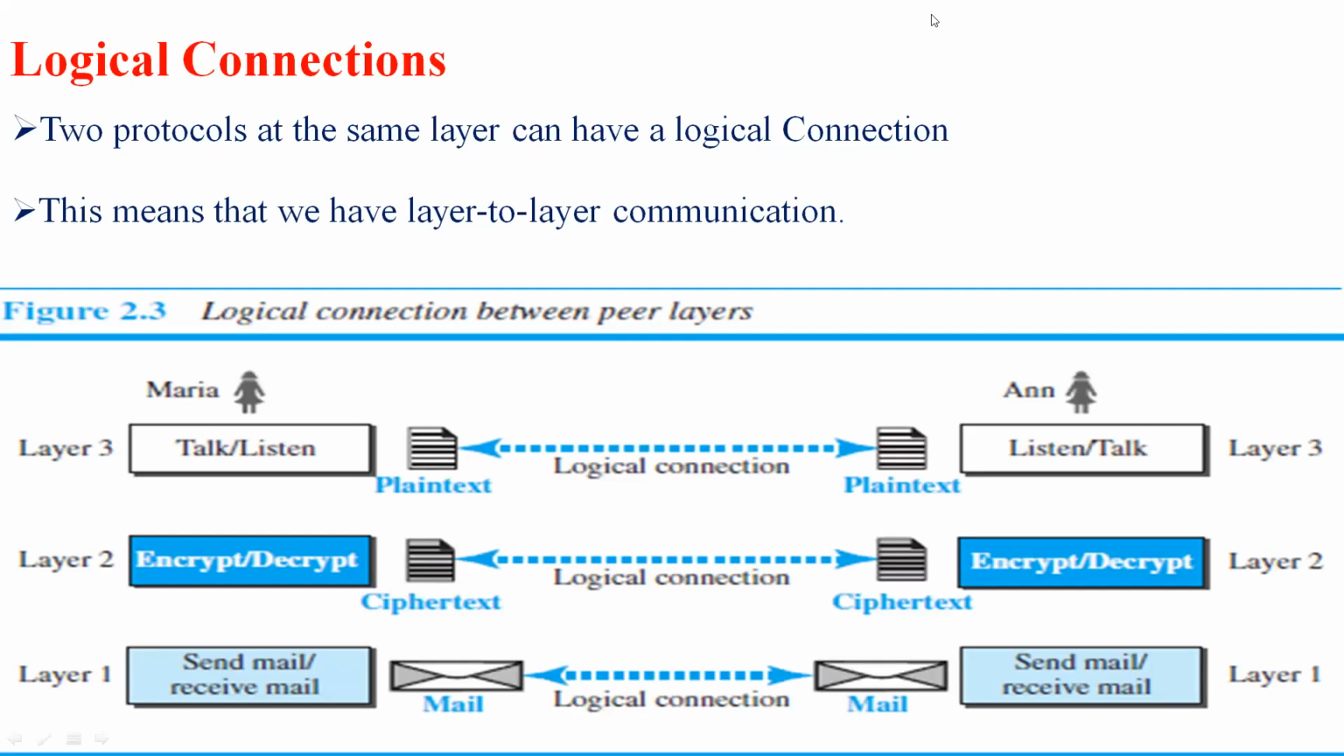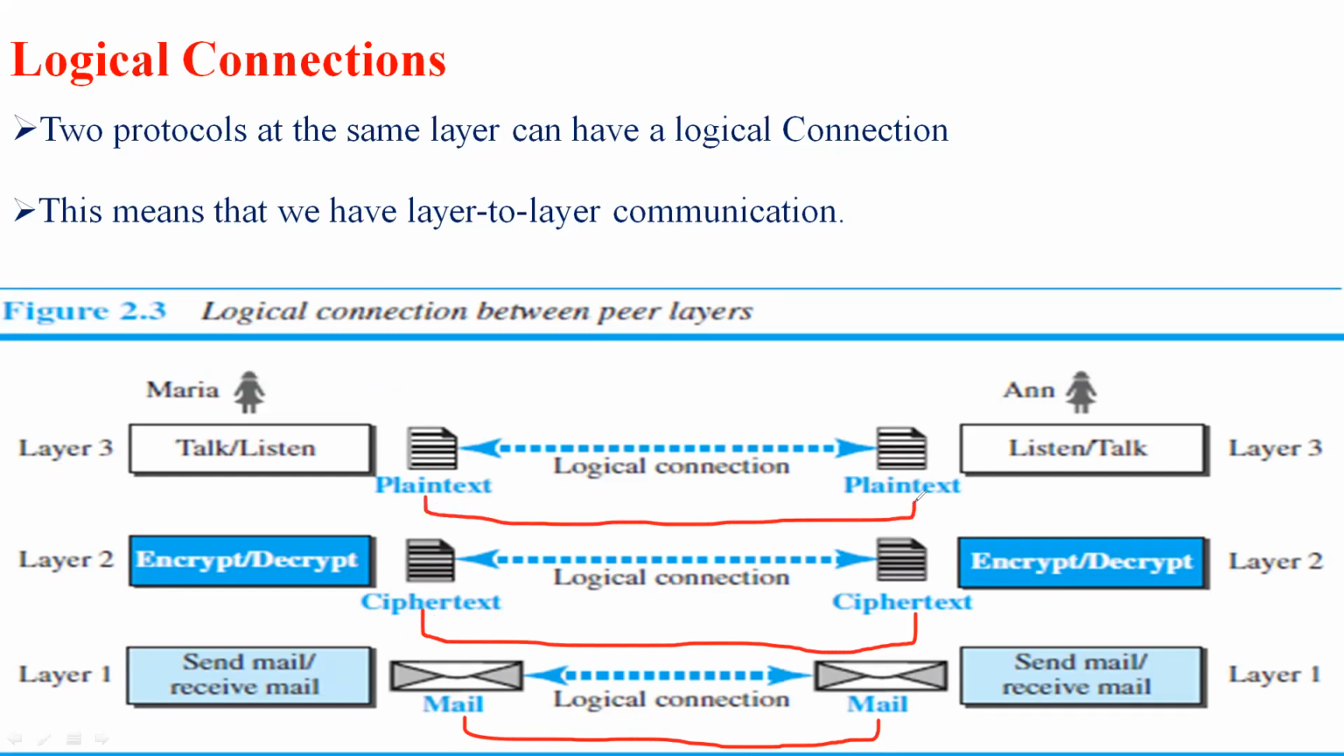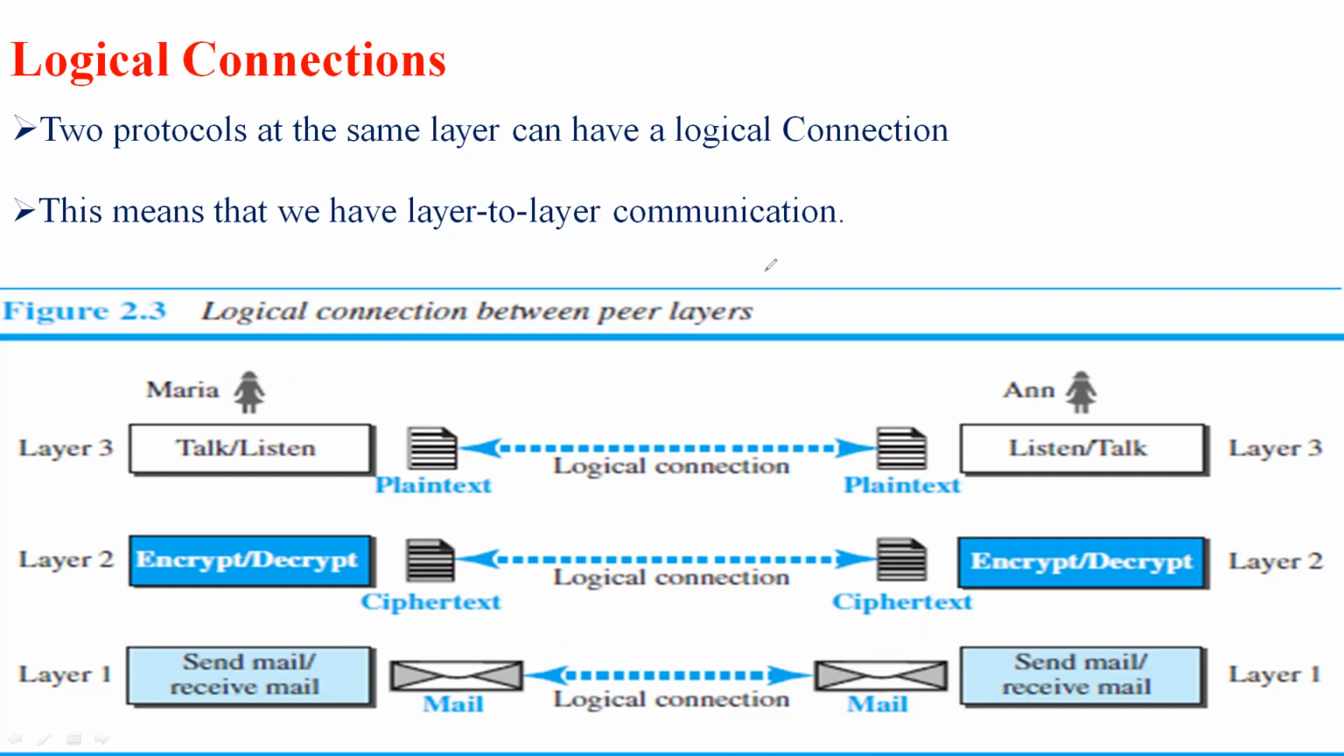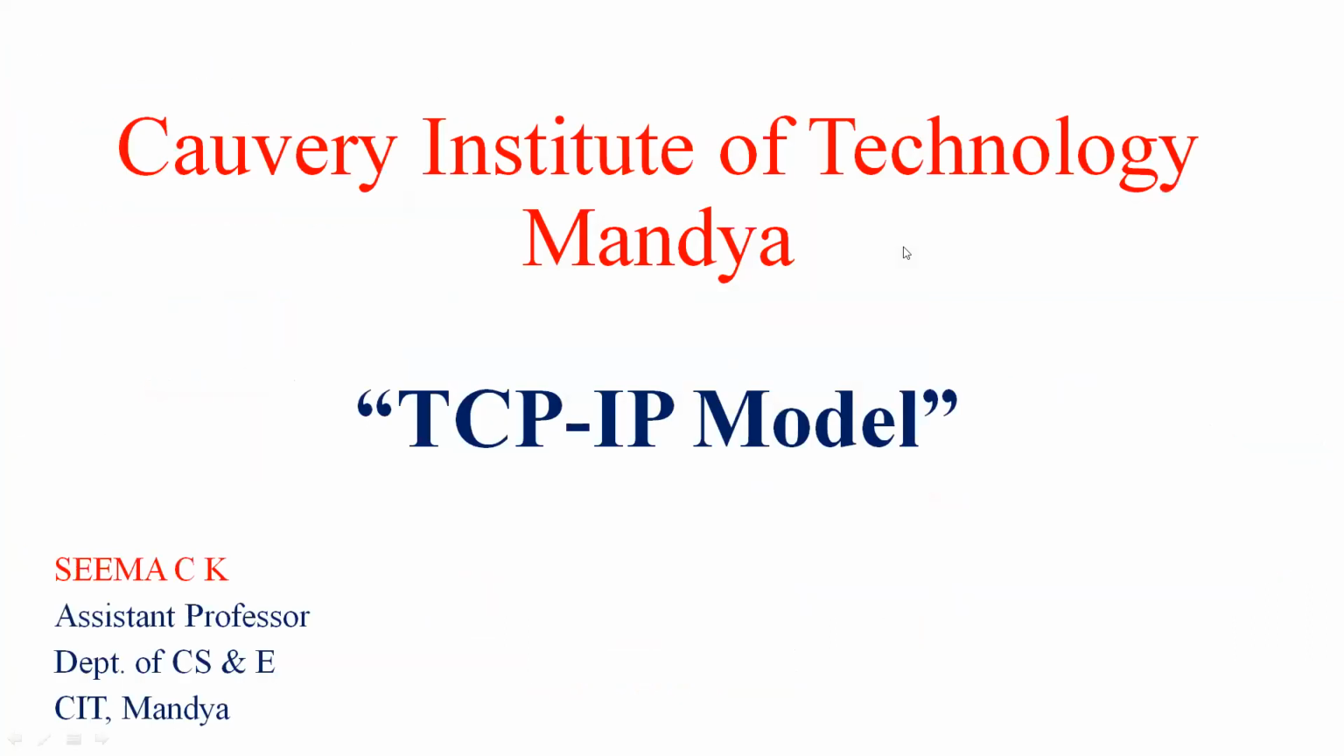Here is a pictorial representation of how the logical connection is made. Whatever mail I send will link to the mail which is received by AND. Whatever ciphertext is produced from the plain text is similar to the ciphertext received by AND. Whatever plain text I'm recording is similar to the plain text she is listening to. So it's a link which is created between two different end users. This is the logical connection, so it is called a layer to layer protocol.